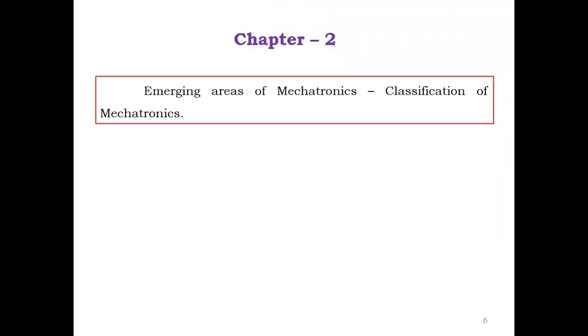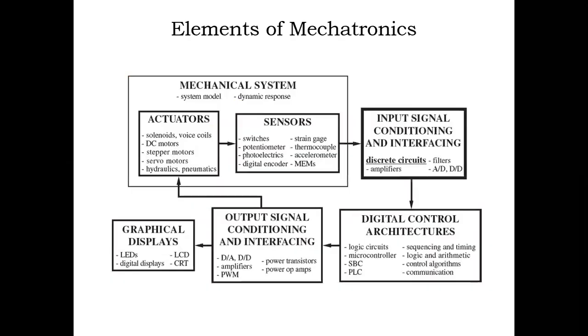In chapter 1, last class, we discussed what is mechatronics, what is the need for mechatronics, what are the types of mechatronics, where we are using it, what are the applications, and what are the main areas used in mechatronics systems. Today we are going to see about emerging areas of mechatronics as well as classification of mechatronics systems. So first we need to know what are the elements of mechatronics.